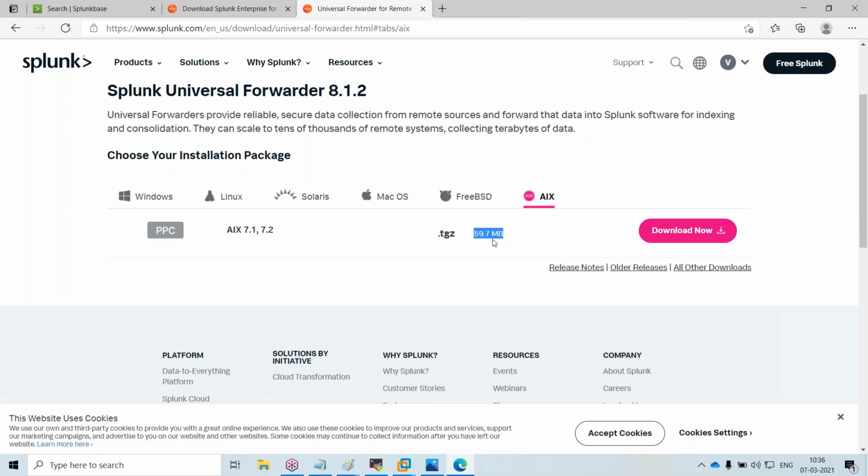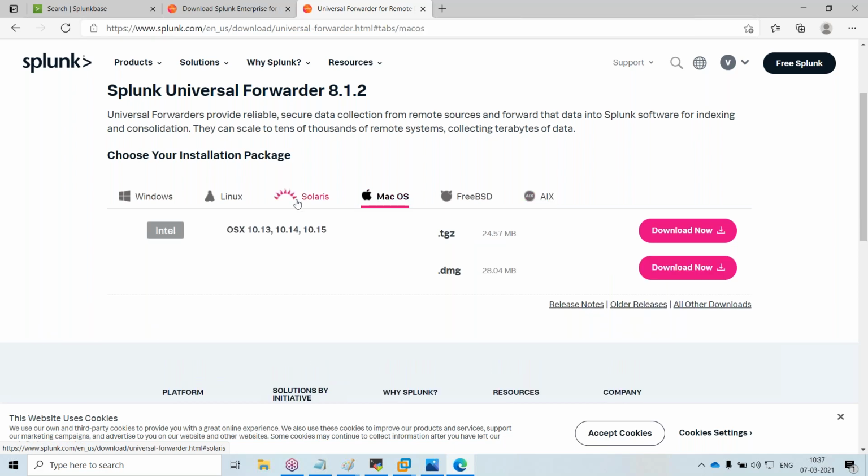It is proven that if you install this client side package in your operating systems, there is not much impact. And out of the Fortune 100 companies, 90 are using Splunk. And out of 10,000, it is expected that 85,000 companies will use Splunk.